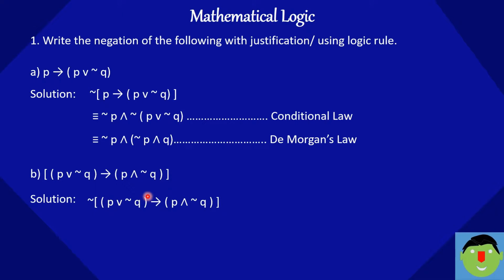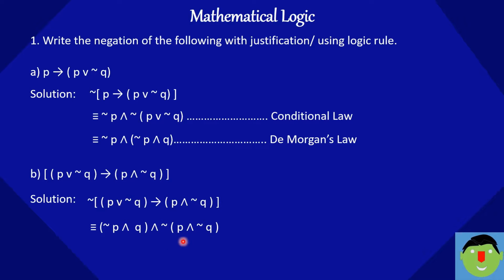So we have to write the negation of this. You can see here, negation of this bracket is nothing but negation of P, sign changes according to De Morgan's law to and, and negation of negation Q is nothing but Q. Then implication: we consider P implication Q. While taking the negation, we convert the implication sign to and, and negation of Q is nothing but this whole bracket. We take the whole bracket P and negation Q.